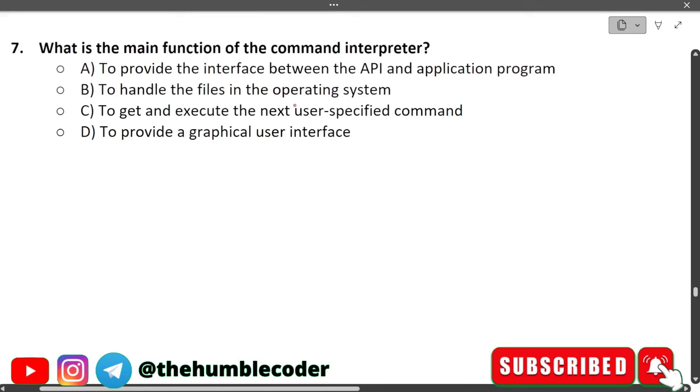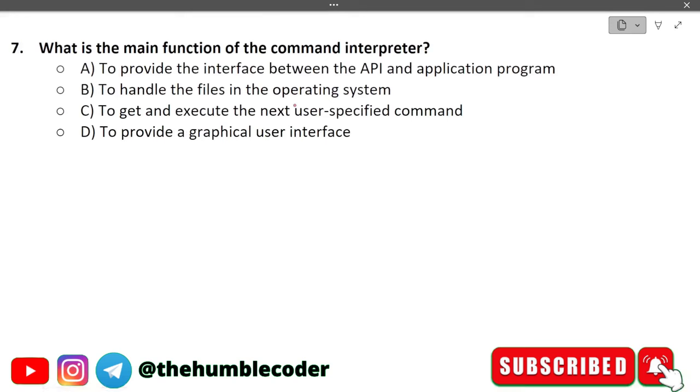Moving on, what is the main function of the command interpreter? The options that we have are: to provide interface between API and application program; option B is to handle the files in the operating system; option C is to get and execute the next user specified command; and option D is to provide a graphical user interface.